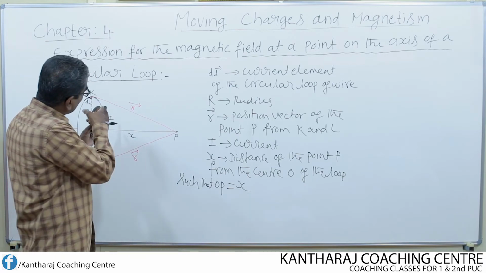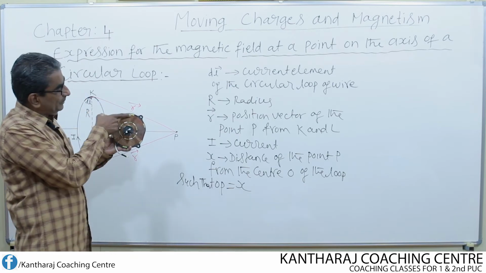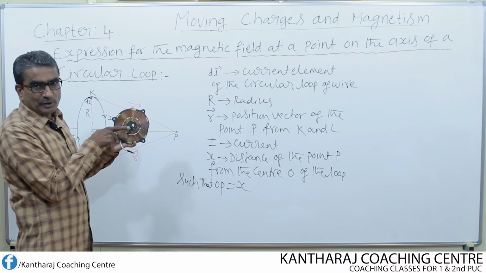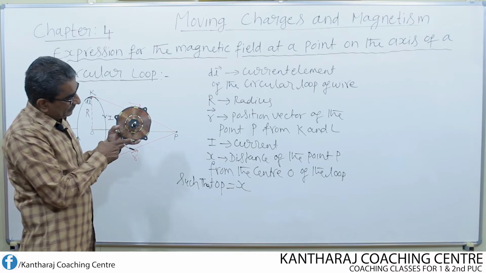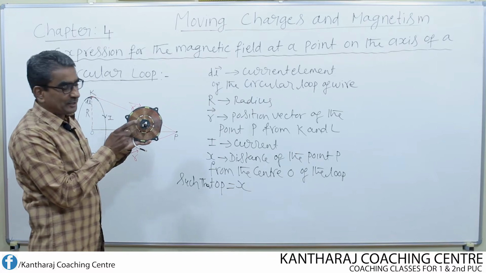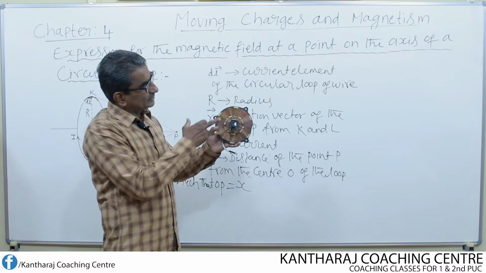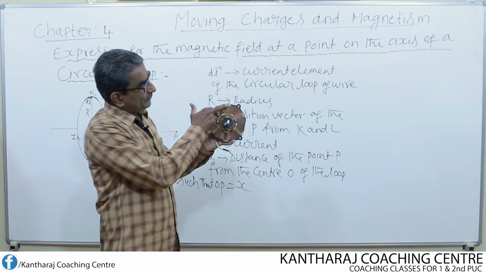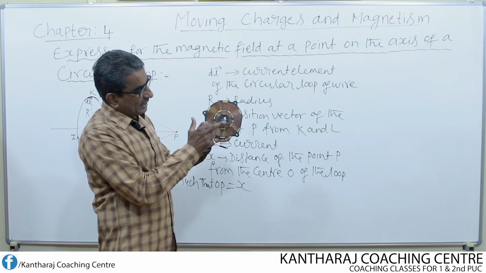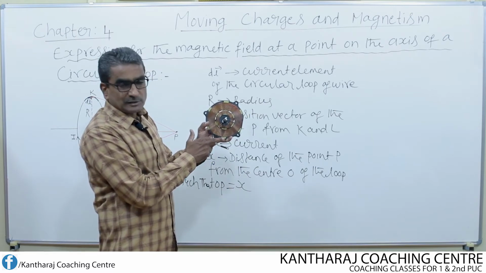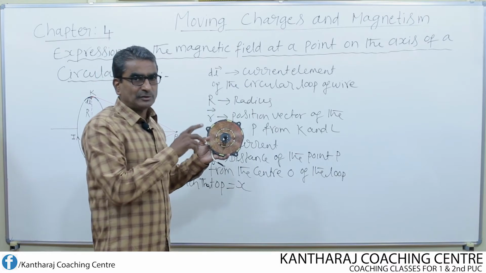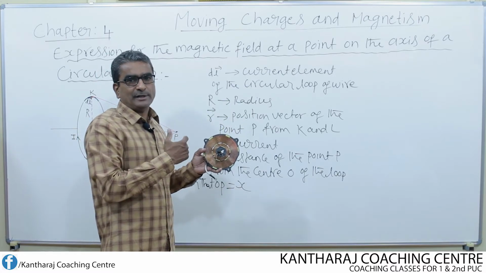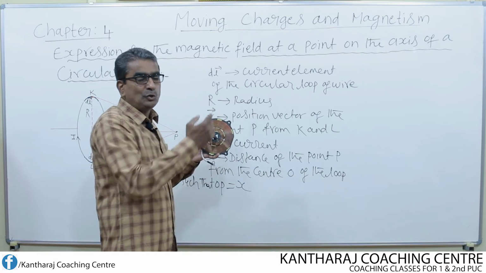Now, due to the top element, what will be the magnetic field at the point P? Similarly, due to the bottom element? Let us find out these two, then we can find the total field due to one complete loop of the wire.